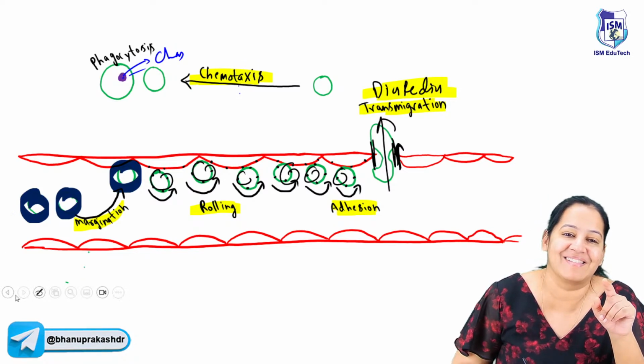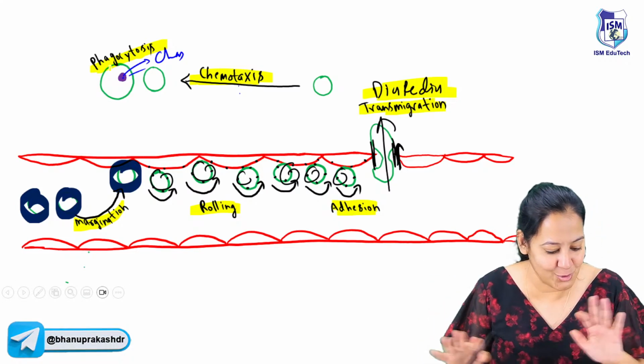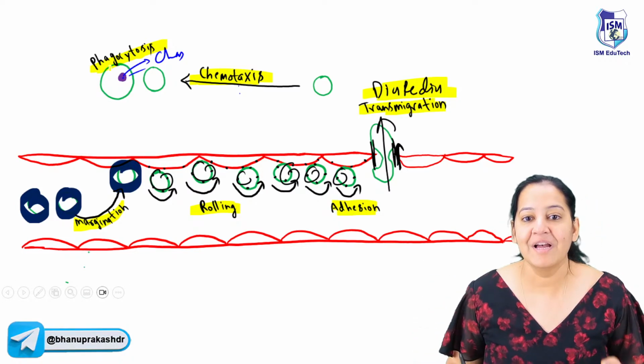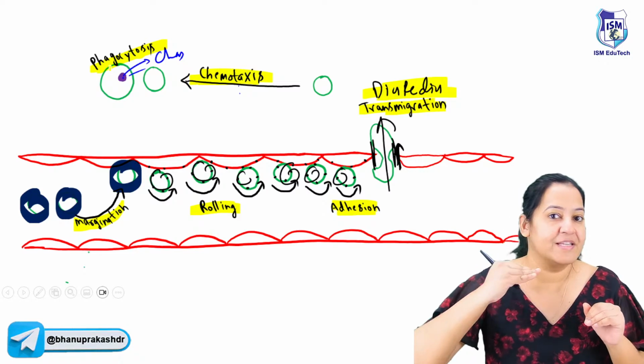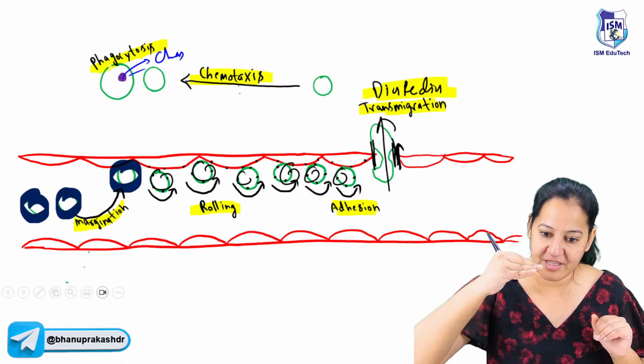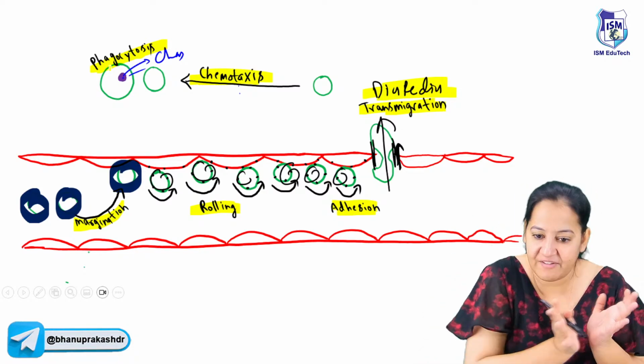And finally, the last step is phagocytosis. The WBC will engulf the bacteria. Engulf the bacteria, the story is over. That is known as phagocytosis. So first you tell me the six steps. Close your eyes and tell me the six steps. Say, ma'am, first thing is margination. WBC leave the center, come at the periphery, then rolling, then adhesion, then diapedesis, then chemotaxis, and finally phagocytosis.